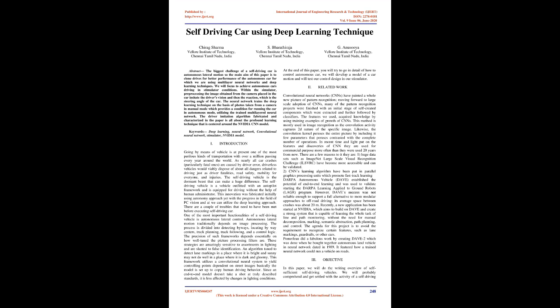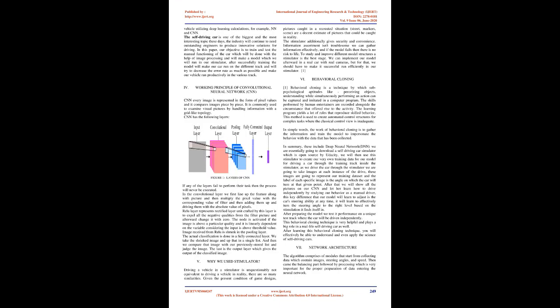This framework utilizes a convolutional neural network to yield steering points dependent on street images. Basically, the model is set up to copy human driving behavior. Since an end-to-end model doesn't work on explicitly described rules, it is less affected by changes in lighting conditions. At the end of this paper, you will go into detail on how to control an autonomous car. We will develop a model of car motion and will test our control design in our simulator.